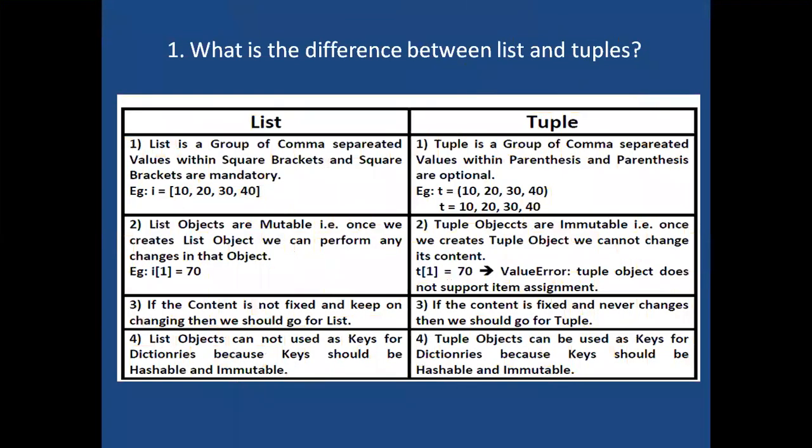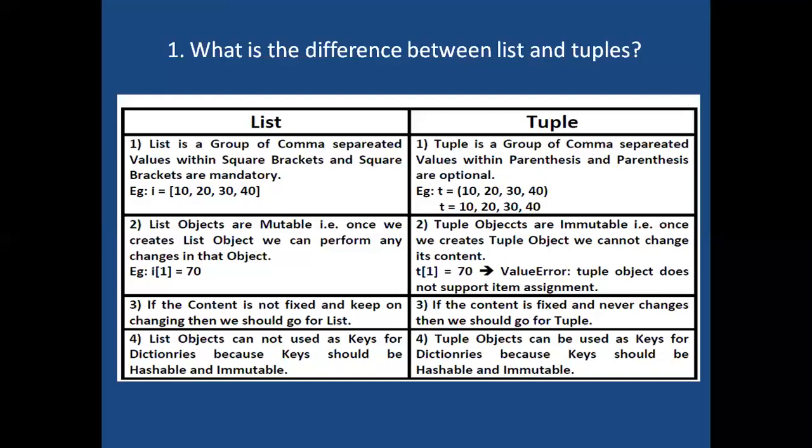First, what is the difference between list and tuple? A list is a group of comma separated values. The list elements are enclosed within square brackets. Here square brackets are mandatory. If you observe, l = [10, 20, 30, 40]: all the elements are separated with commas and enclosed within square brackets. Here square brackets are mandatory in list.